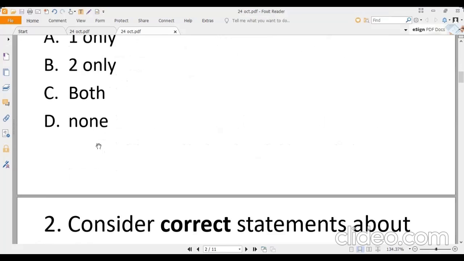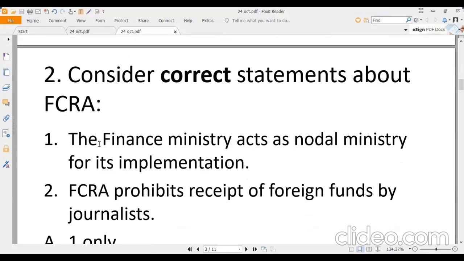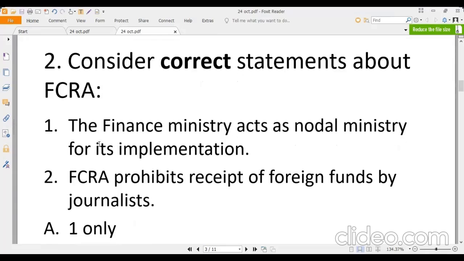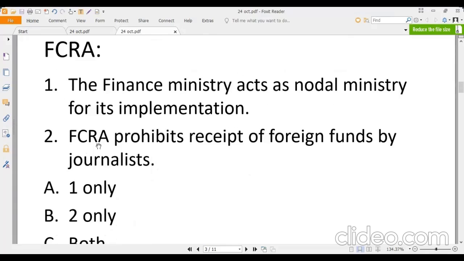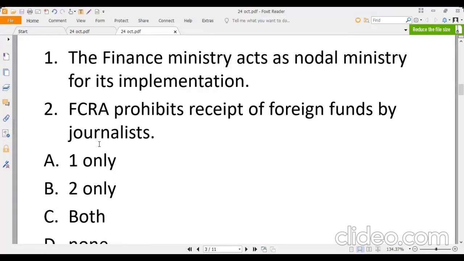Moving forward, question two: consider the correct statements about FCRA. First, the Finance Ministry acts as the nodal ministry for its implementation. Second, FCRA prohibits receipt of foreign funds by journalists. Again, the options are one only, two only, both, none.